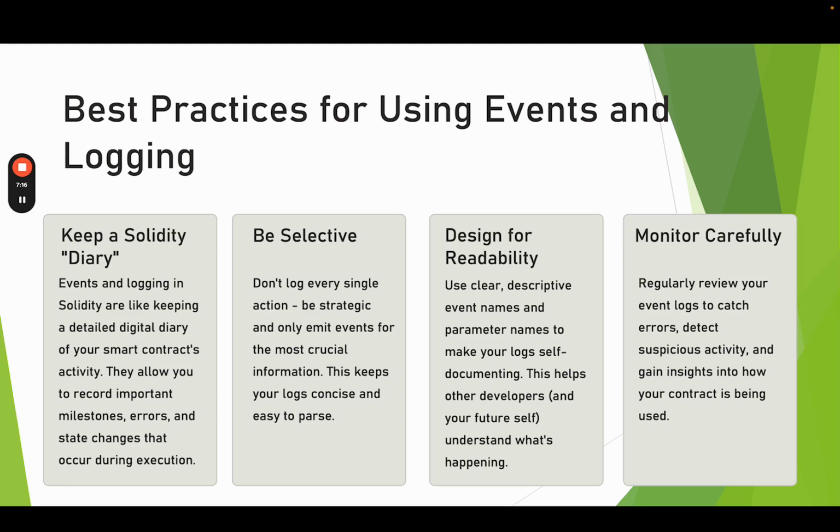So here are some best practices used for events and logging. Be selective. Don't log every single action. Be strategic and only emit events for the most crucial information. This keeps your logs concise and easy to parse, because this will remove all the extra information that you may have logged and only keeps track of the important information that actually matters and will help you debug your smart contract.